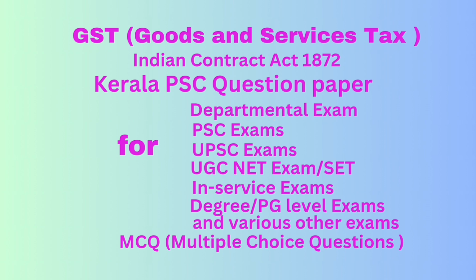Question number 98. Who among the following will not form part of the definition of family of a person for determining related person in section 15(1)(5) of the CGST Act 2017? Option A, spouse. Option B, children. Option C, parents of the spouse. Option D, dependent parents of the person. Correct answer option C, parents of the spouse.